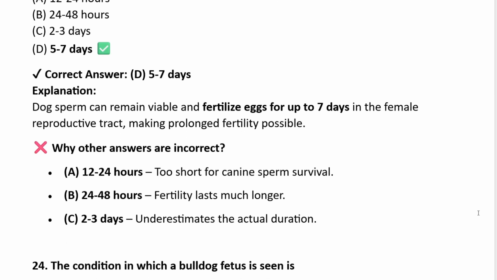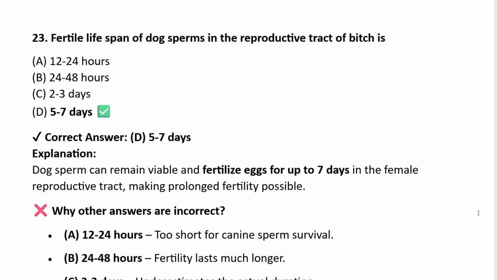12 to 24 hours, too short for canine sperm survival. 24 to 48 hours, but will last much longer, 2 to 3 days. Underestimates the actual duration. So the correct answer is 5 to 7 days.